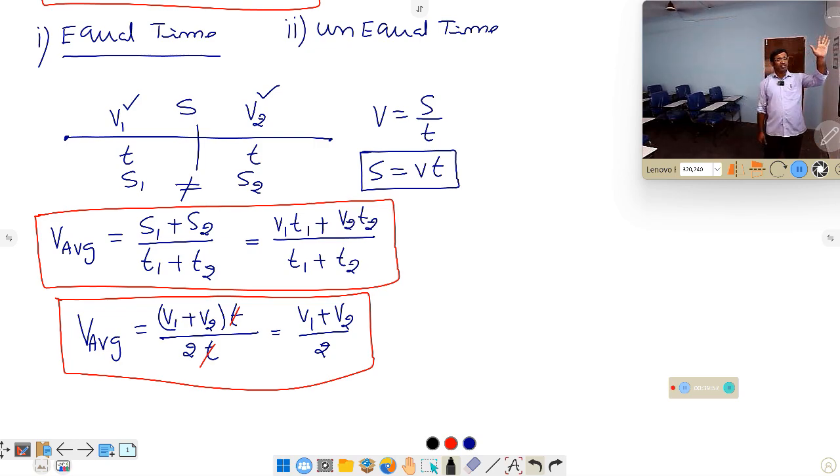That means the total distance covered in two parts, we got V1 plus V2 by 2. It is similar to the average of subjects. Suppose after writing an examination, you get marks. To get the average of marks, you add all the subject marks and divide by the number of subjects. Similarly here, the total distance is divided into two parts, that's why total speed by two parts. If it is divided into three parts, V1 plus V2 plus V3 by 3, for four parts, V1 plus V2 plus V3 plus V4 by 4. Like this, you have to solve. So what you need to understand is that for equal time, the average speed is similar to how we take average values in mathematics.